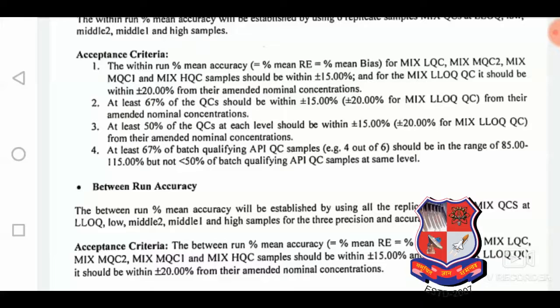At least 67% of the batch-qualifying QCs should pass, and 50% at the same level. Means one of the QCs has to pass. If two QCs are used, like MQC1 and MQC2 for the upper set and second set, and one MQC fails, that is okay. But if both MQCs fail, then the batch will fail.